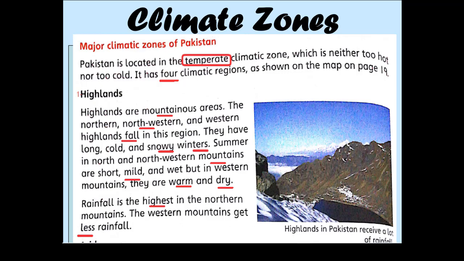Highlands mean the mountainous areas which have high mountains, and over here we will observe that rainfall is the highest in the northern mountains. The western mountains get less rainfall. So due to this, we will observe both warm and dry weather in different situations.